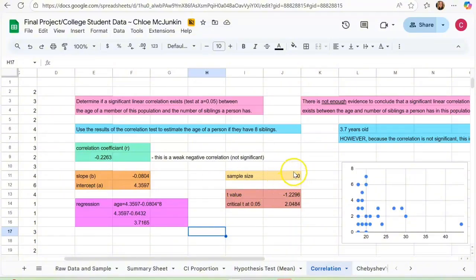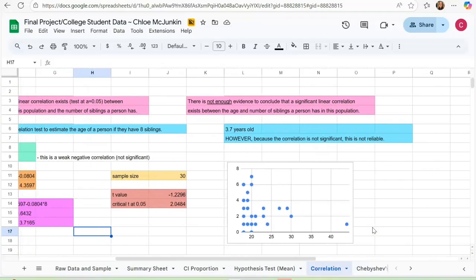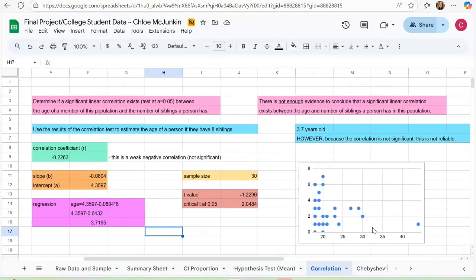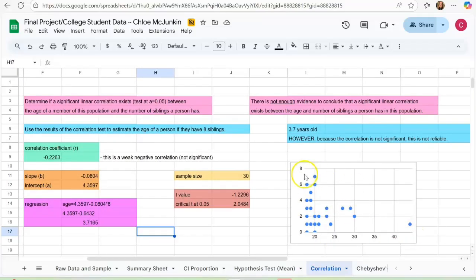I have a sample size of 30. I found a t-value of negative 1.2296 and a critical value, which was at 0.05, of 2.0484. Here's that scatter plot. And while this looks like there is a direct correlation, there's, again, not enough evidence.